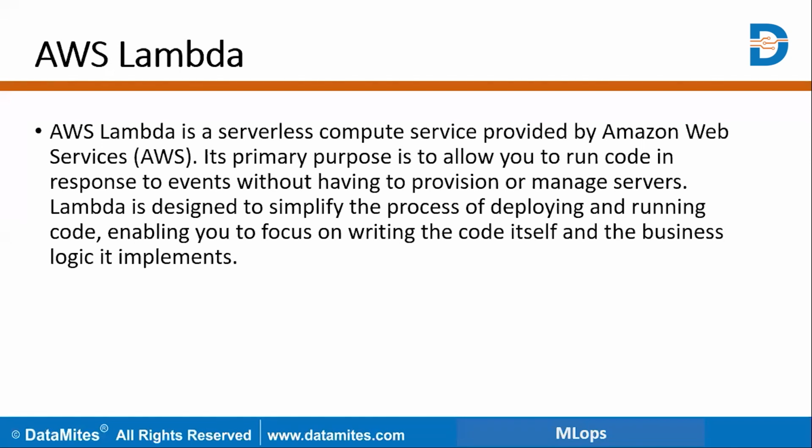AWS Lambda is a serverless compute service provided by AWS, Amazon Web Services, and its primary purpose is to allow you to run code in response to events without having to provision or manage servers. Lambda is designed to simplify the process of deploying and running the code, enabling you to focus on writing the code itself and the business logic it implements.